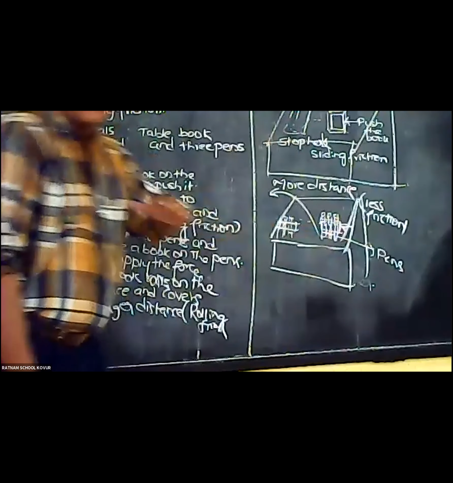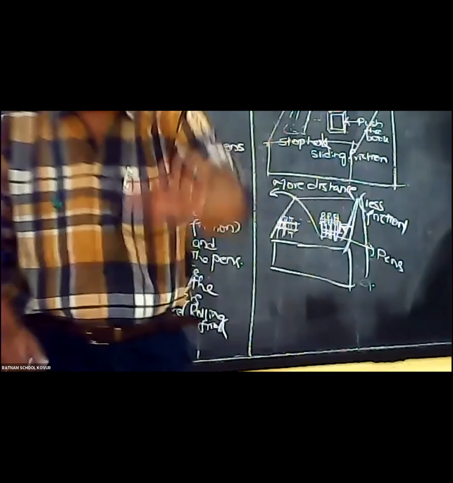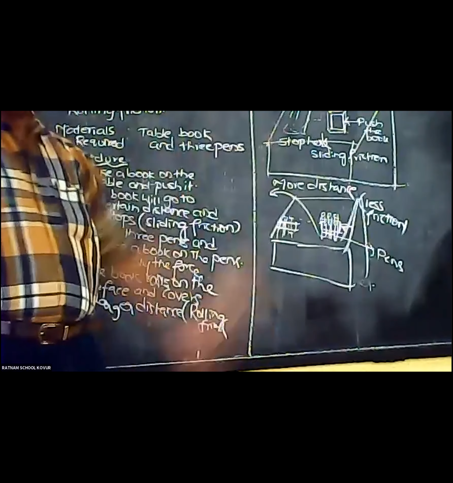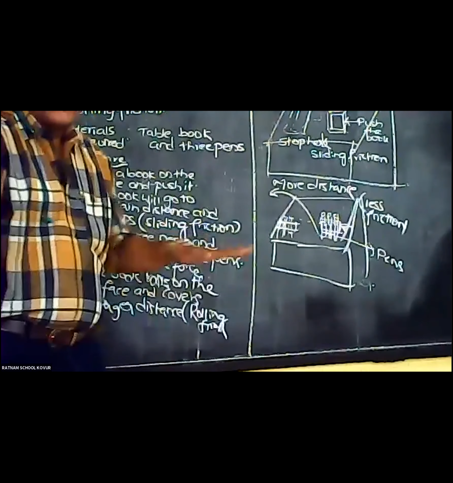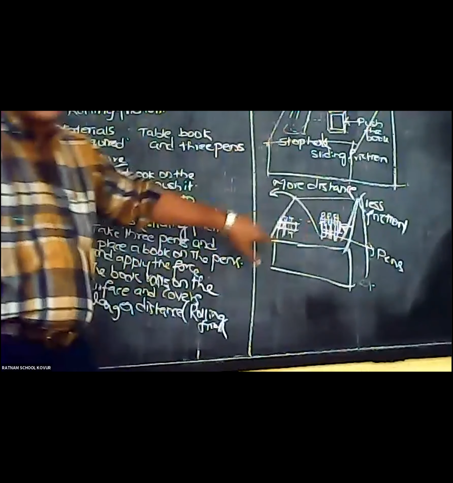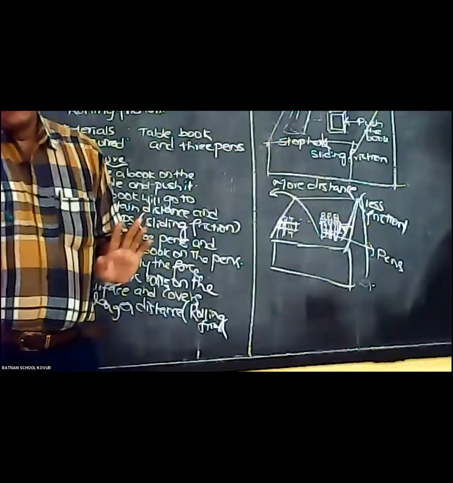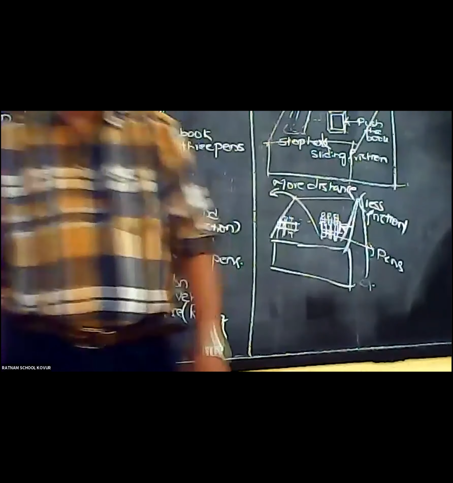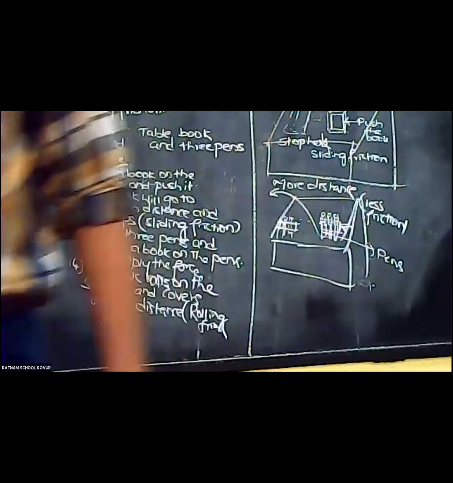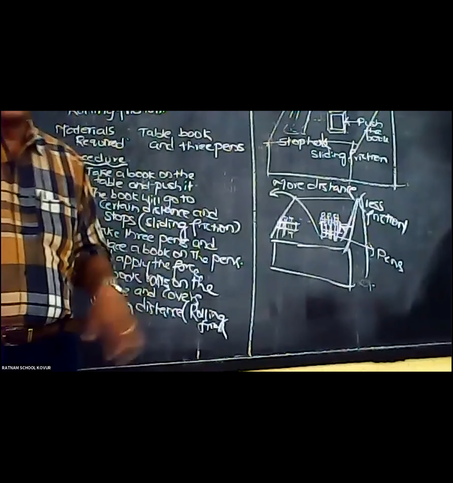But when you keep 3 pens or 2 pens, the pens will just roll on the surface. So we are keeping the book on the pens and making the book roll. Whenever it is rolling, rolling friction is developed, so it will go to maximum distance. The book traveling more distance means we have to consider that friction is very less. That's why from this activity, we will conclude that rolling friction is always smaller than sliding friction.